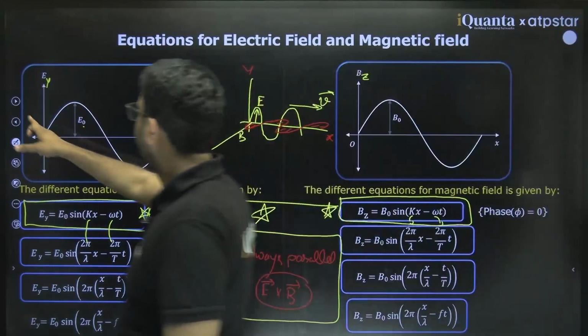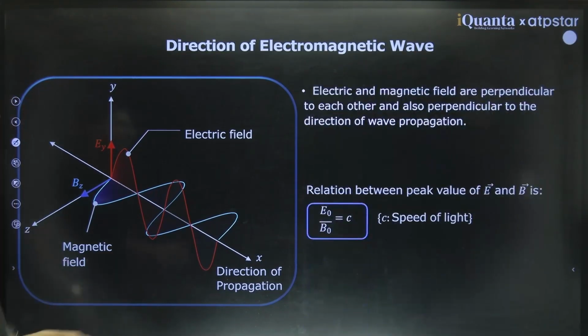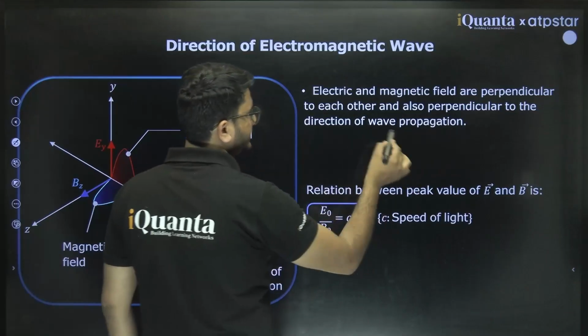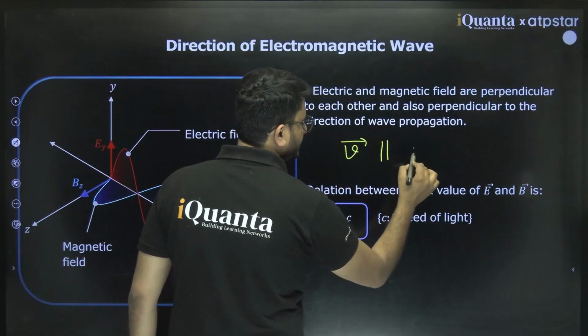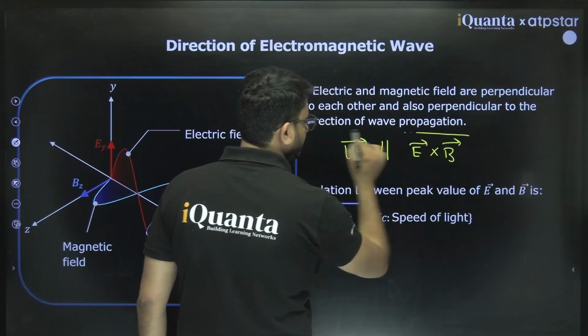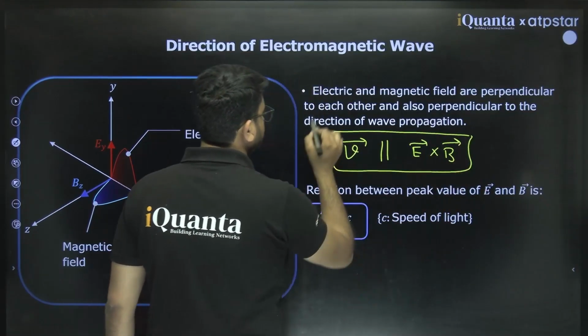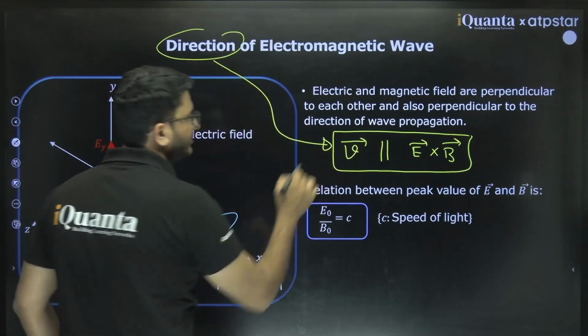And one more thing that I want to convey, direction of electromagnetic wave. Yes, the same thing that I conveyed. Electric field and magnetic field are perpendicular to each other, and what I want to write, V vector is parallel to E cross B. This is for the direction of electromagnetic wave.